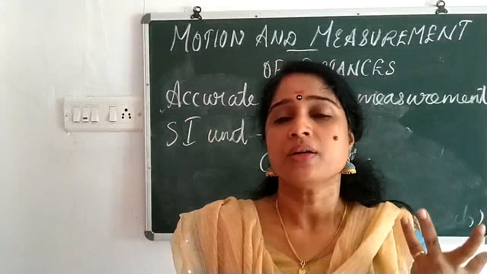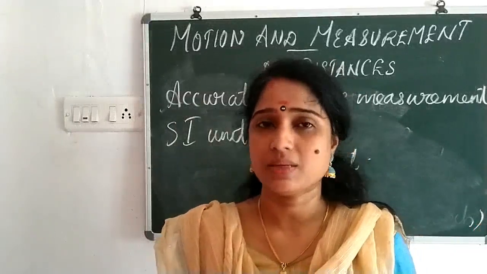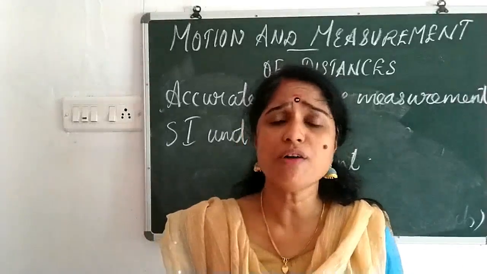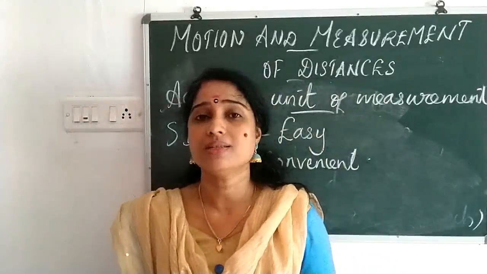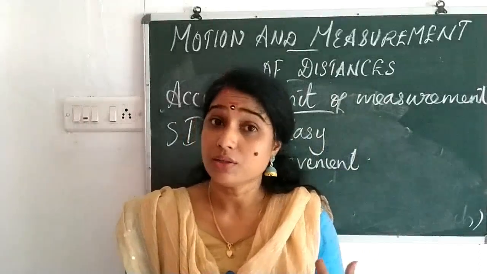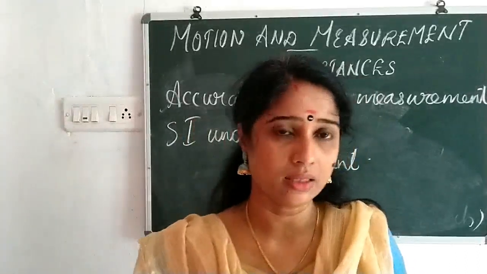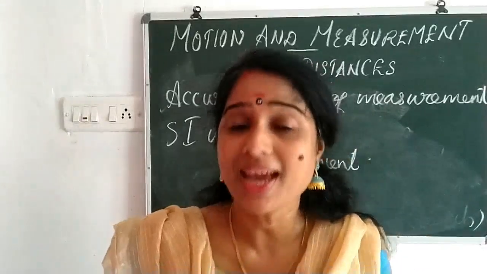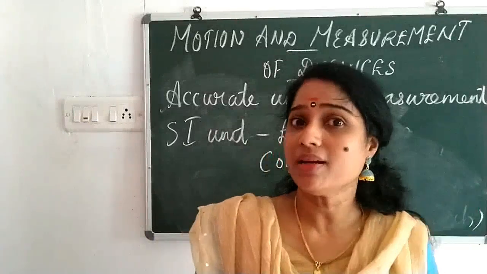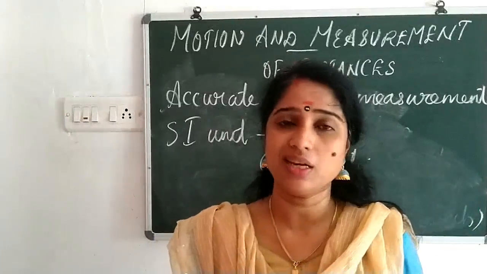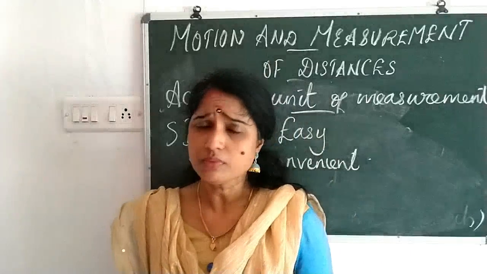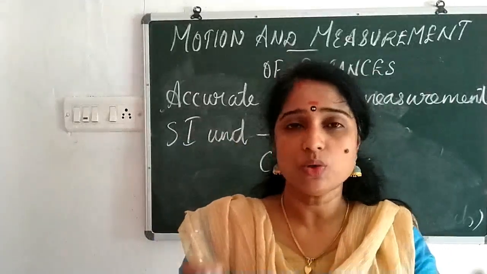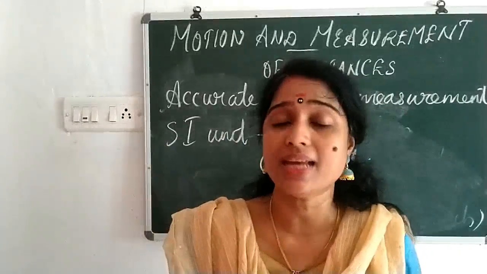We know that a particular unit is widely accepted all over the world. That is the second for time, kilogram for mass, Kelvin for temperature, and meter for length. So these are the SI units. Full form is what? Système International d'Unités. It is a French phrase, not English. So it is widely accepted by people all over the world, because it makes the measurement convenient and easy.